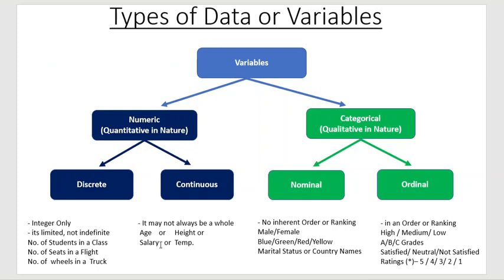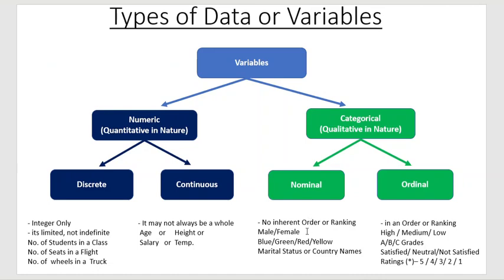Now coming to categorical variables. Categorical variables are qualitative in nature. We can see the names or categories or attributes. Categorical variables are again divided into two parts: nominal variables and ordinal variables. Nominal variables are names. They don't have any specific ranking or any specific order.